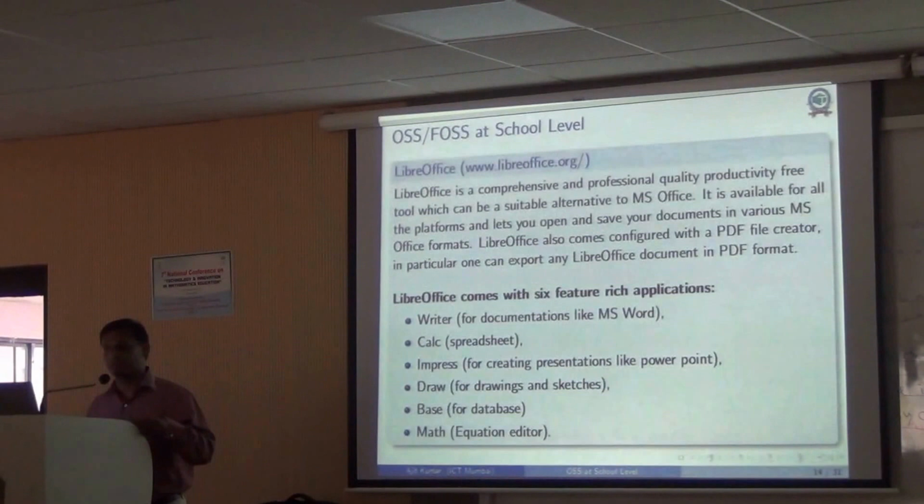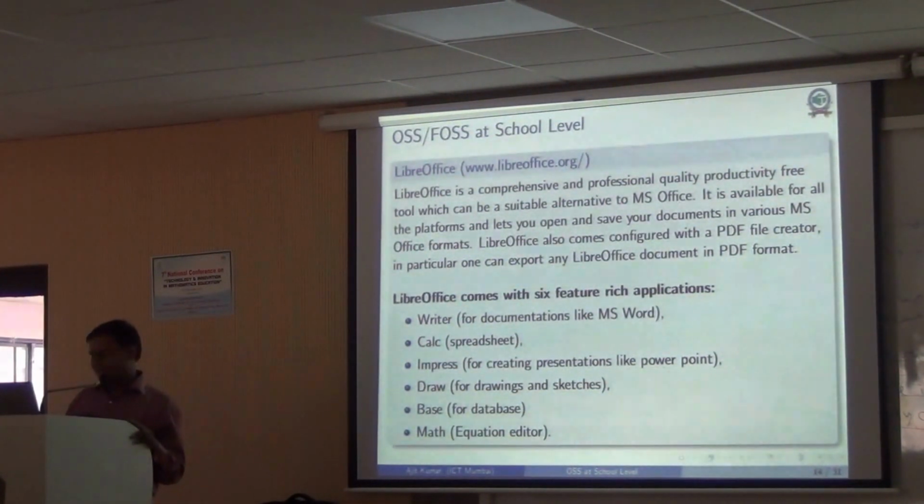LibreOffice is also available for Windows systems. Even if you don't want to buy Office for Windows, you can try and explore LibreOffice. It will serve your purpose. For example, I hardly use Windows, but still I don't think any of my work has suffered.